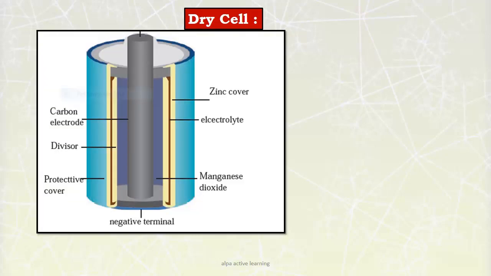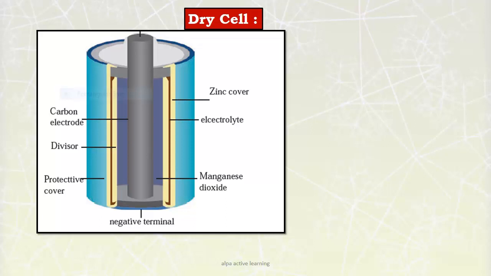The most widely used portable cell is a dry cell. Let us take a used dry cell and open its outermost covering. Inside, it is made up of a metal cover of zinc. Now, in the center you can see a carbon electrode, the black color. It is made up of graphite. This acts as the positive terminal, whereas the white metal layer of zinc acts as the negative terminal.